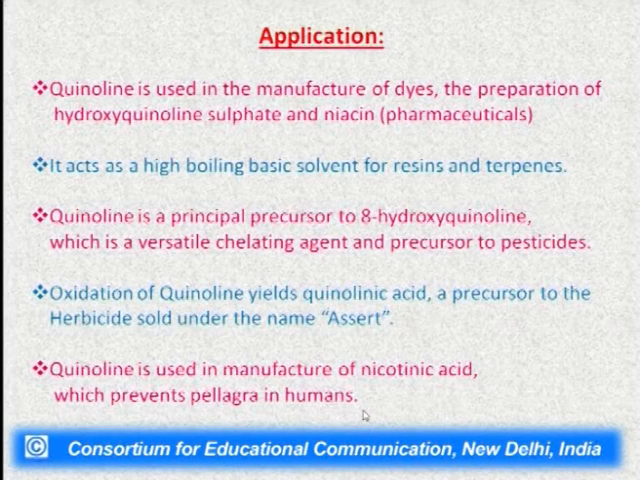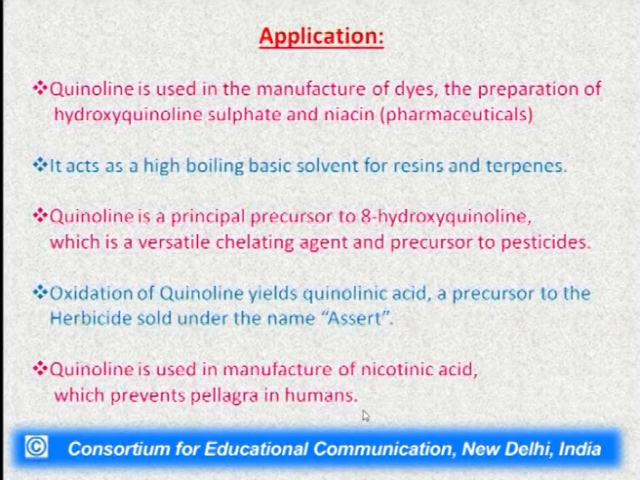For terpenes also, terpenes are the organic compounds present in essential oils, which have aroma. This aroma is basically only because of these terpene molecules. To make these terpenes soluble, quinoline is used. Quinoline is also a principal precursor to 8-hydroxyquinoline, which is a versatile chelating agent.